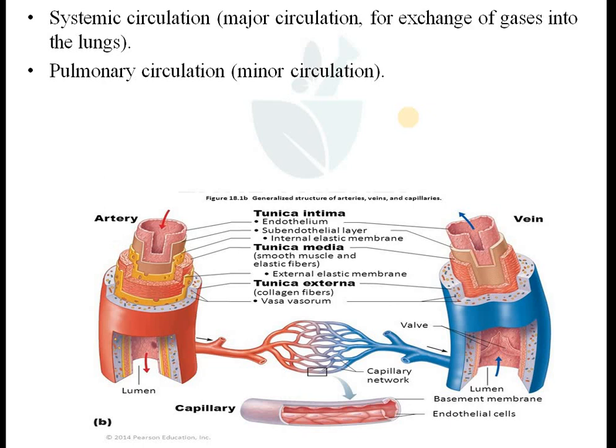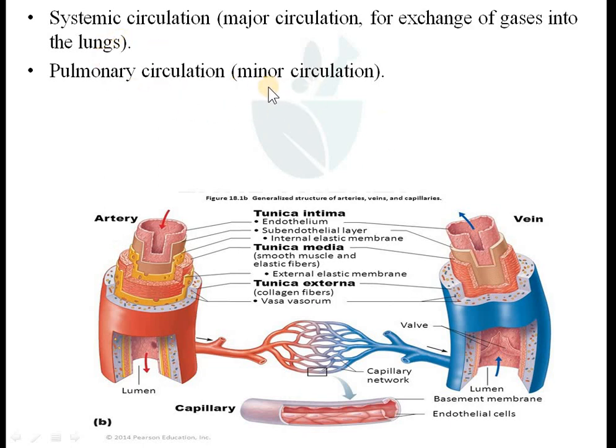Then the second one is pulmonary circulation, also known as minor circulation, remember. Pulmonary circulation means pumping deoxygenated blood to the lungs.